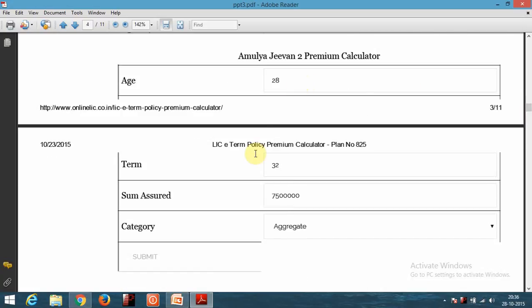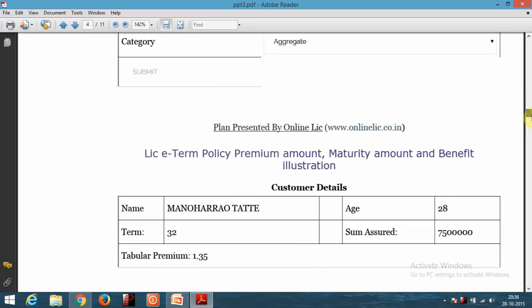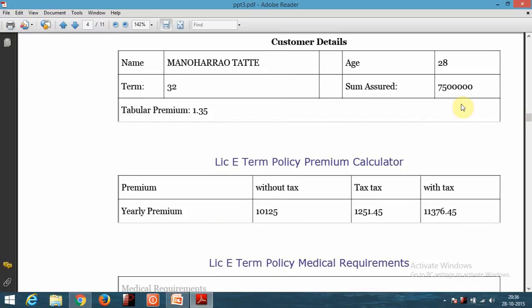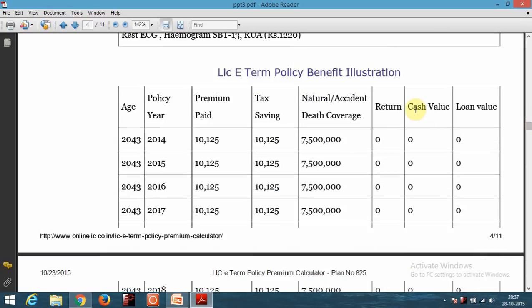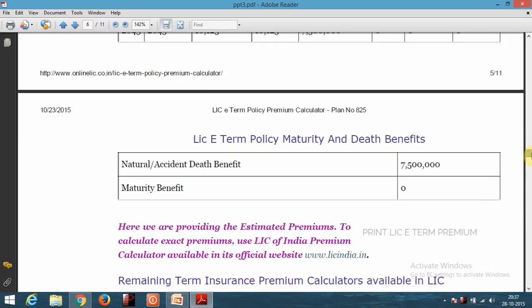So again he went to the premium calculator. Age is 28 years, term is 32 years, sum assured is rupees 75 lakh. For this sum assured, Mr. Red will need to pay rupees 11,376. The term is 32 years, that is up to the age of 60. The premium is 11,000, and without tax it is 10,000 rupees. In case of natural or accidental death, the nominee will get 75 lakh rupees. As the age increases, the risk cover does not increase; it will be the same, 75 lakh rupees.